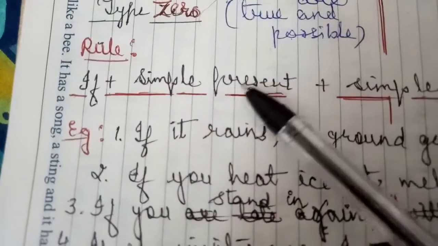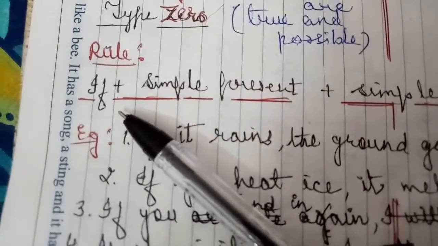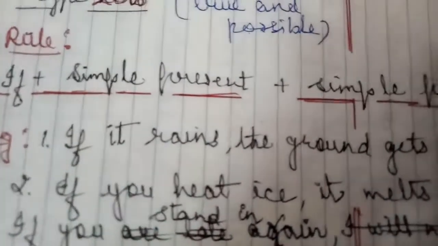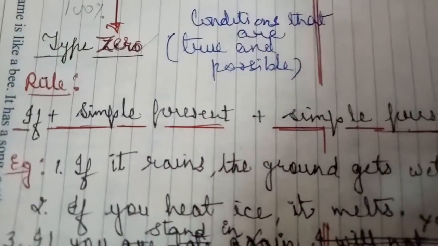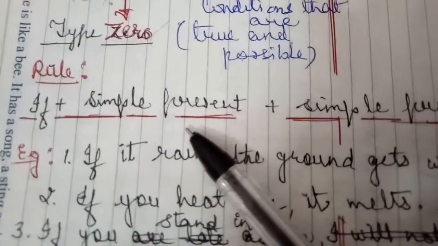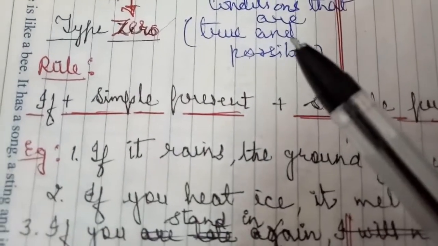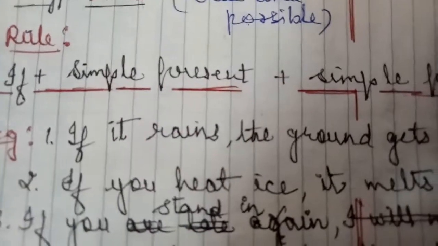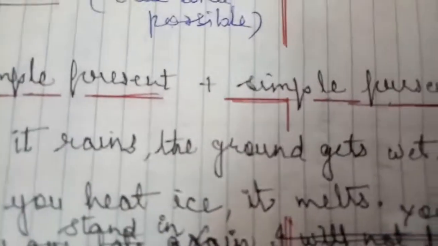The rule is: if plus simple present, followed by the simple present. The if condition will be in the present, and the result clause will also be in the present tense.